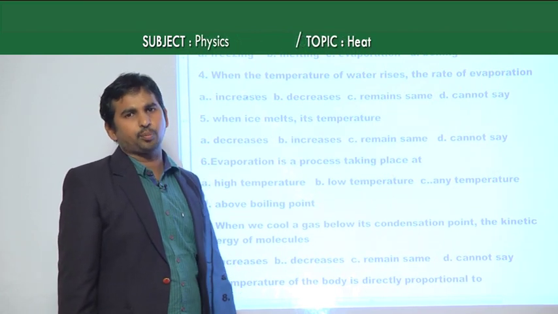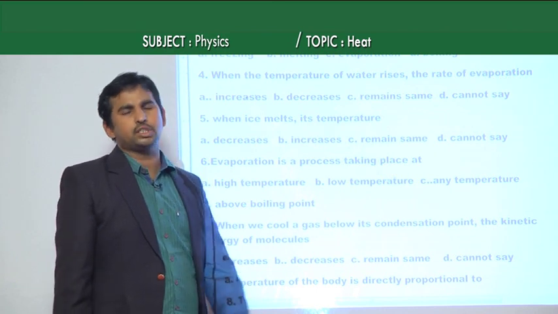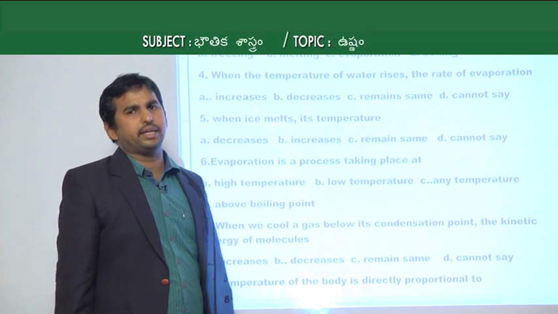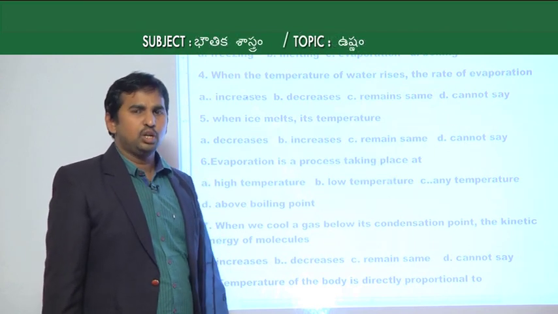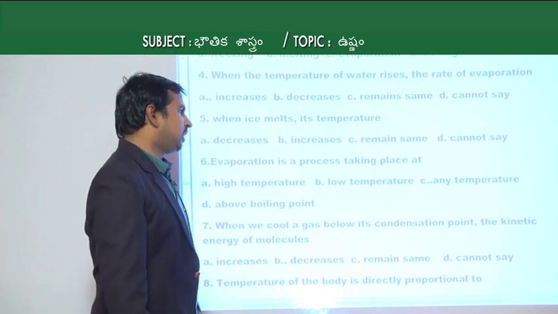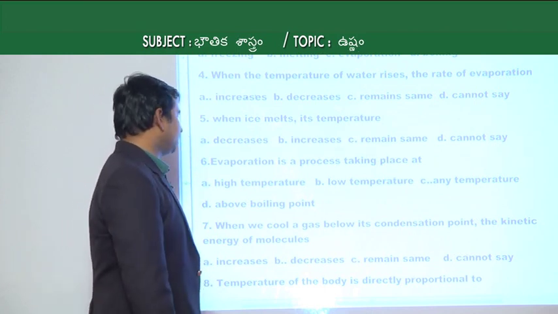All the heat energy supplied is utilized only for the change of state. No energy is utilized for changing the kinetic energy, so no rise or fall in temperature takes place. That's why the option is C, remains the same.